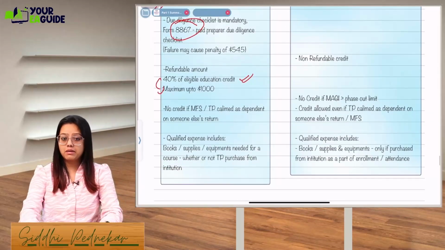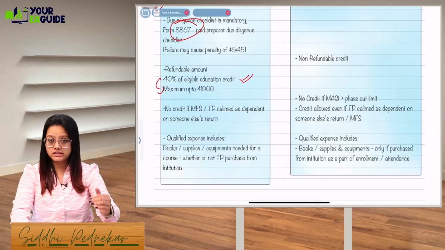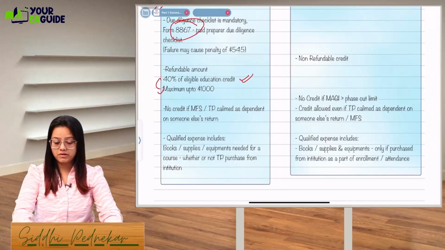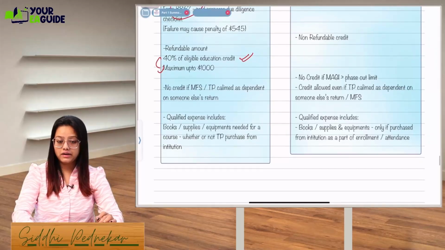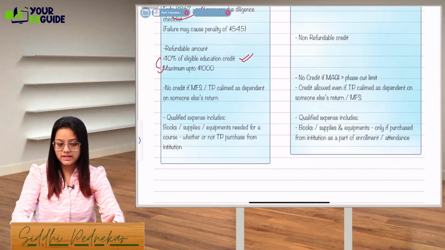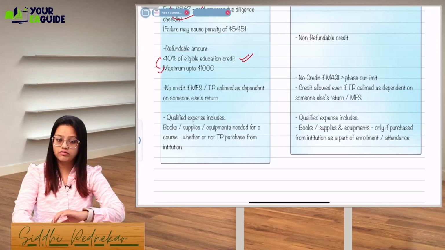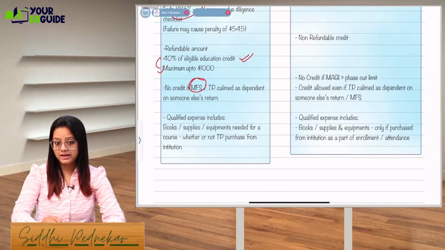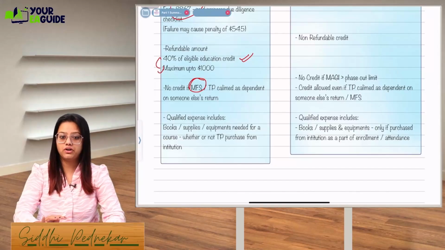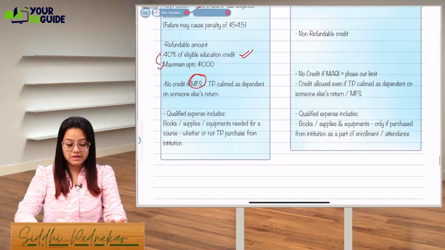The expense should be incurred by the person taking the credit. And if you're filing MFS, yesterday we saw a whole list that if you file MFS, you're not going to get a few benefits. So make sure you remember that whole list very well, because in the exam they can twist this thing. They'll give you a lot of scenarios in the question, then you have to apply your mind that the first word it is saying is they are filing MFS, then this credit is not allowed at all.